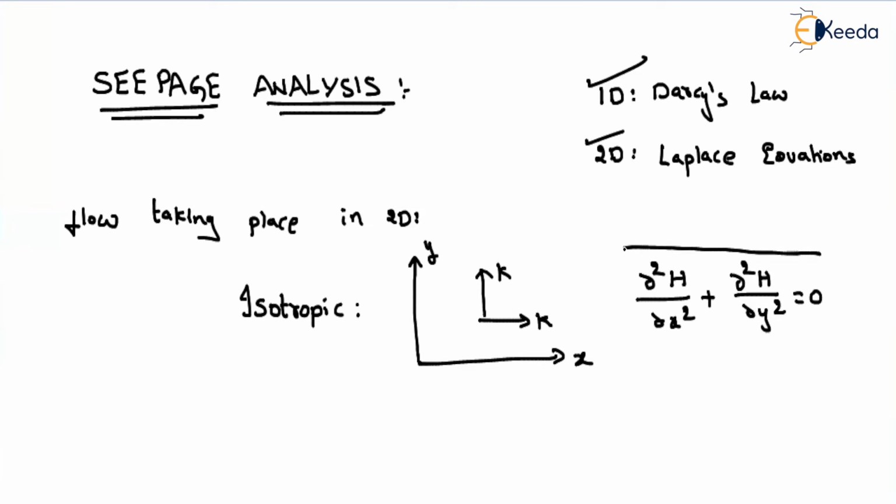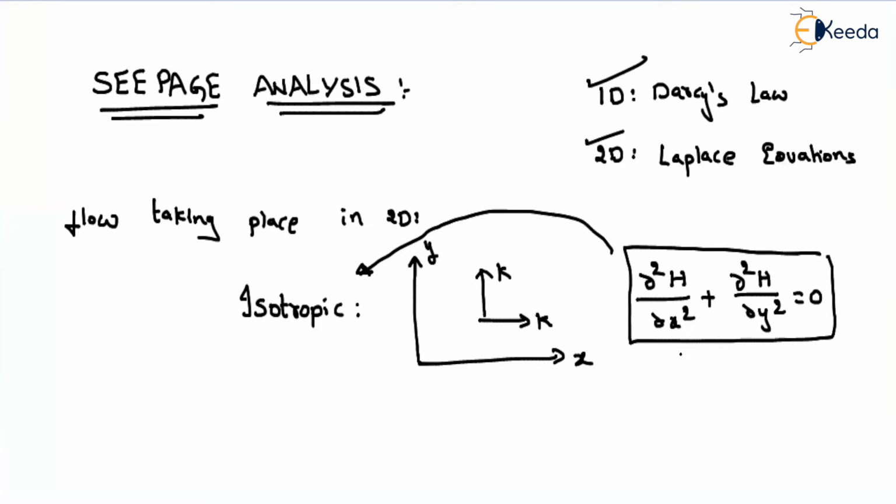By using this Laplace equation, we can study the two dimensional flow if the soil is an isotropic medium. Am I using any permeability factor here? No. Why? Because the permeability in both directions is the same.